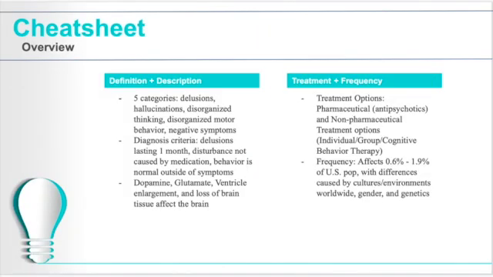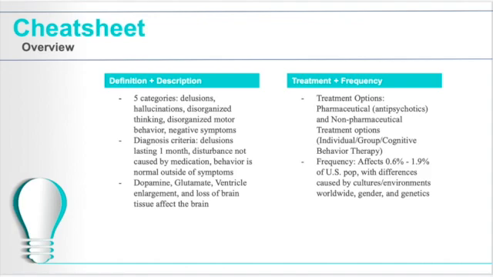The overview: the 5 categories in the disorder are delusions, hallucinations, disorganized thinking, disorganized motor behavior, and negative symptoms. And then for the diagnosis criteria, it's delusions lasting 1 month, disturbances not caused by medication, and behavior is normal outside of the symptoms. And for the neurotransmitters affected, it's dopamine and glutamate, and there's also ventricle enlargement and loss of brain tissue that are affected in the brain.